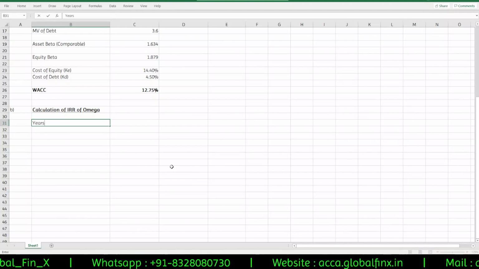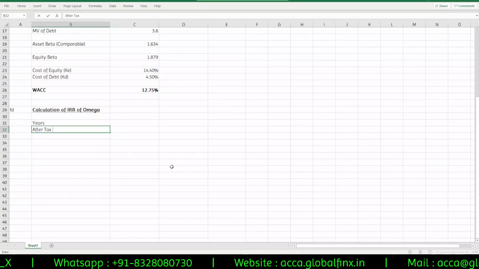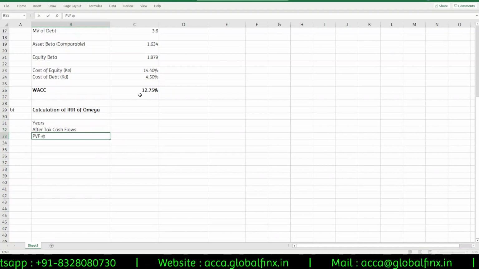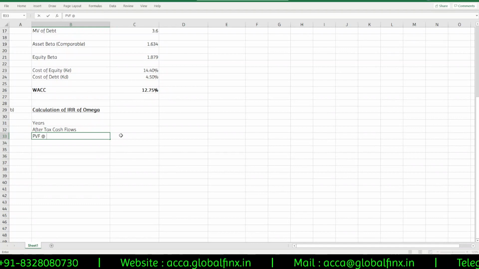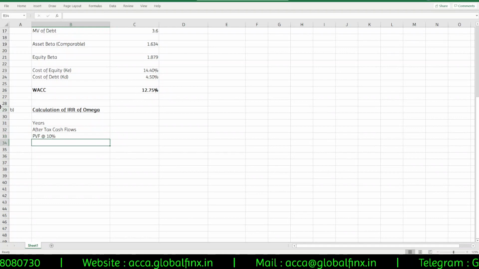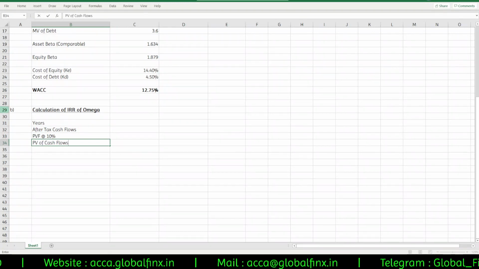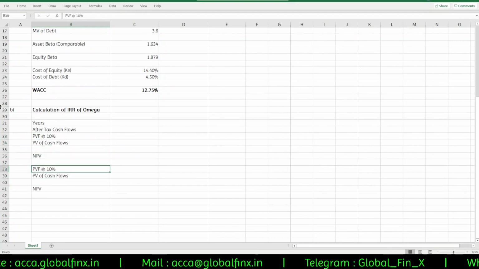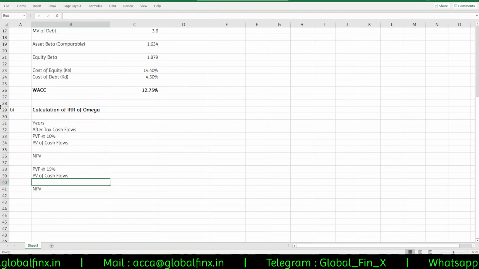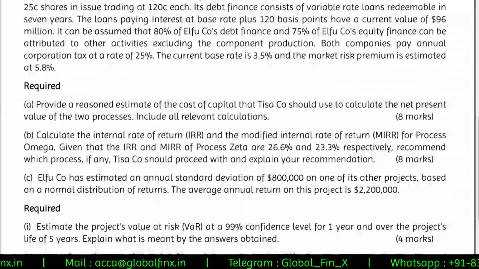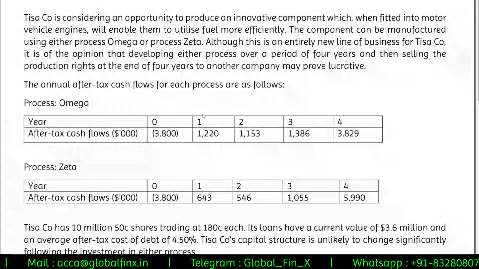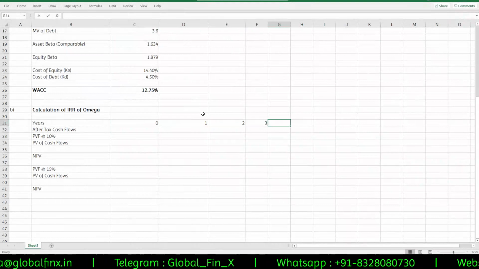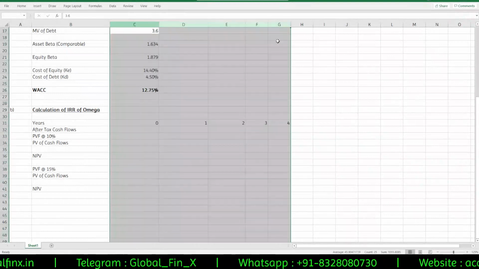We are given with the years, we are given with the after tax cash flows. We'll calculate PVF at some percentage. Our weighted average cost of capital is 12.75, right? So I'll go with 10% and PV of cash flows and then NPV, and then this entire thing I'll also do for 15%, say, and then I'll calculate. So omega, okay, years 0 1 2 3 4 is given.